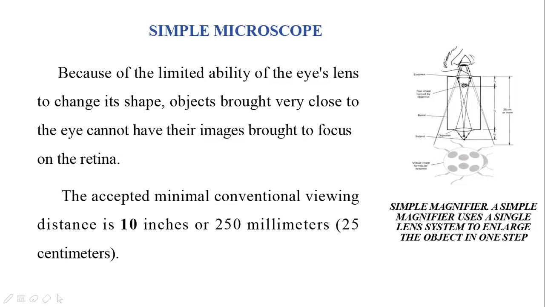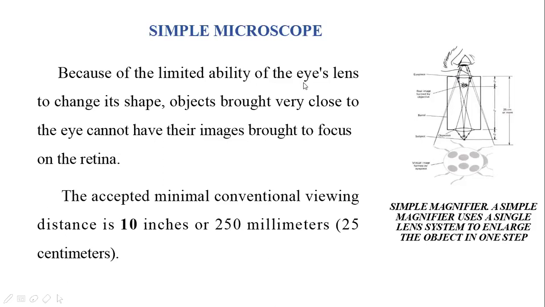The accepted minimal conventional viewing distance is 250 millimeters or 25 centimeters. The human eye has a limited visibility range.